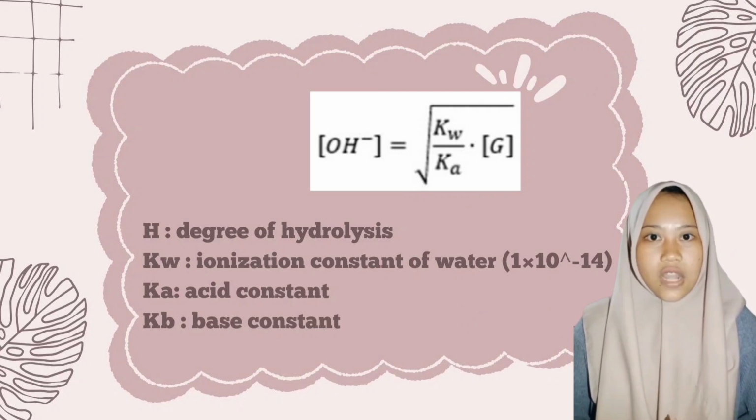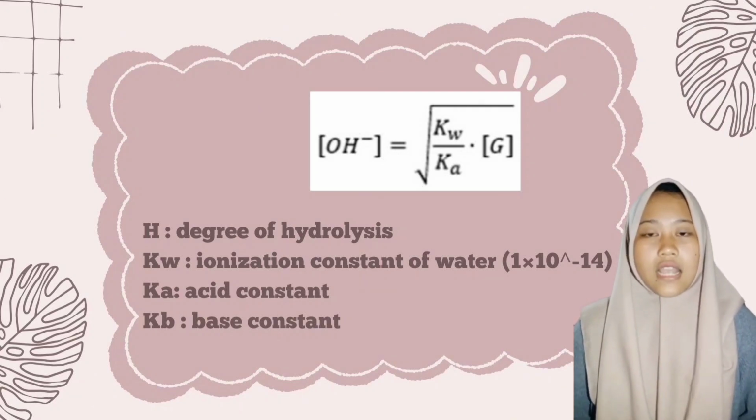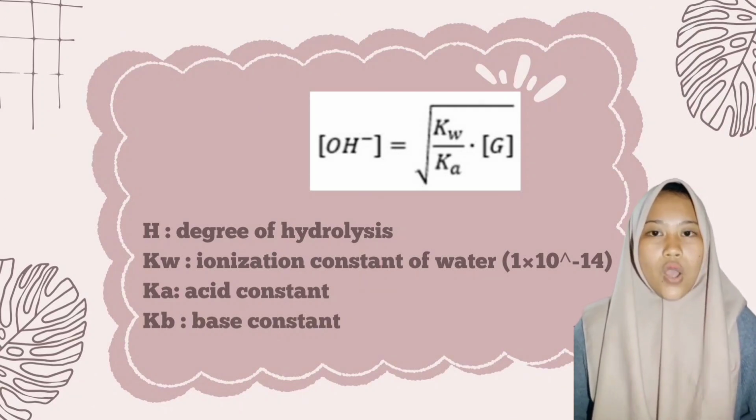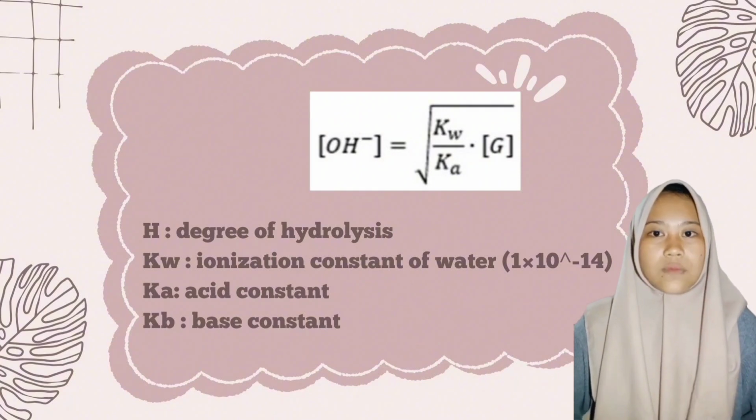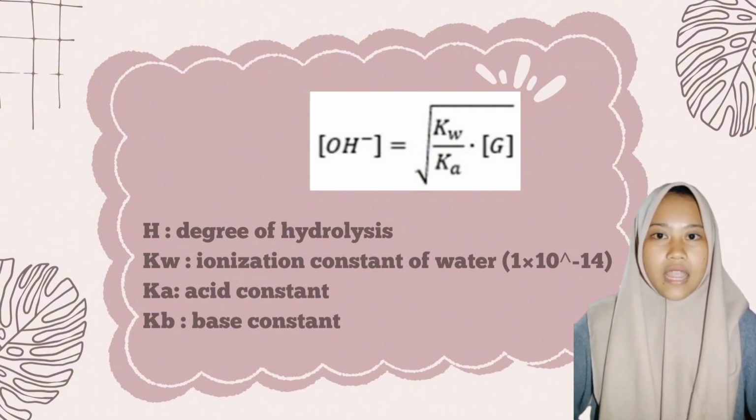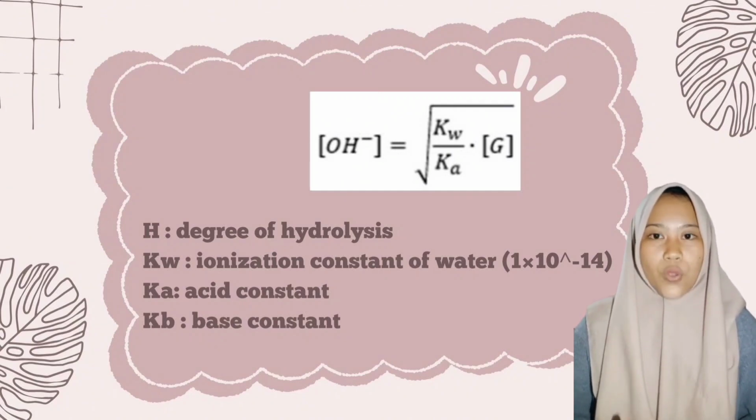The concentration of hydroxide is equal to the root of Kw times the concentration of the salt divided by Ka. So, that's all the material from me.